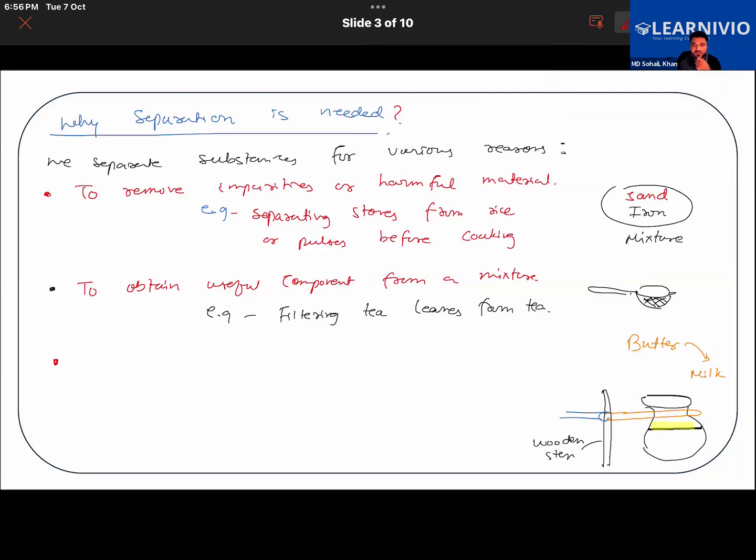Third, to get pure substances, for cooking, for medicines, or in industries, to obtain pure substances from something. Let me know once you're done with all of this.